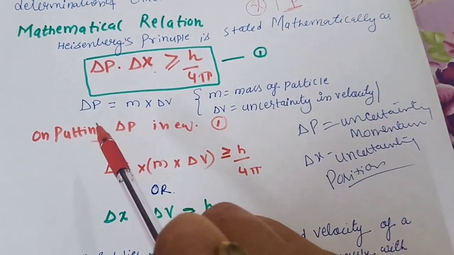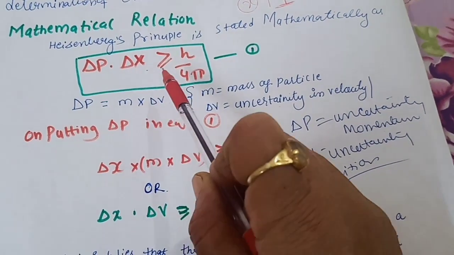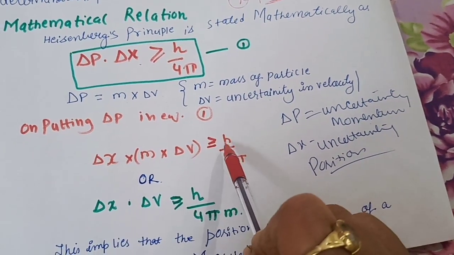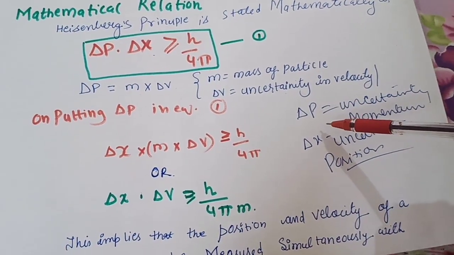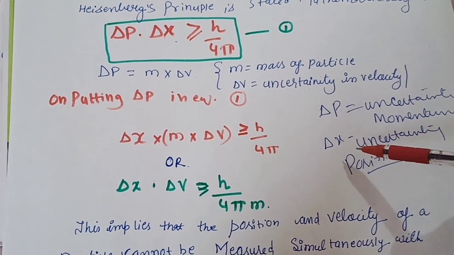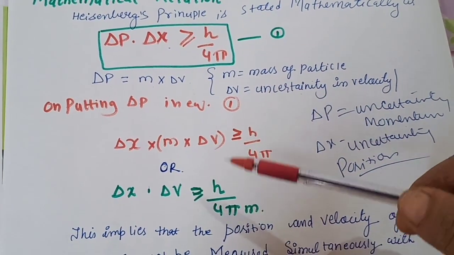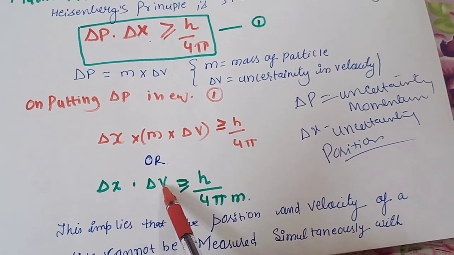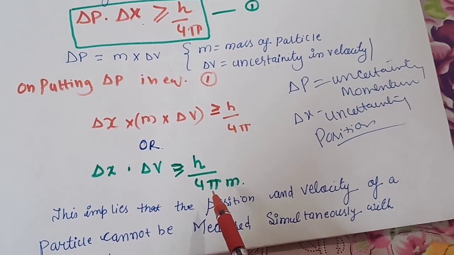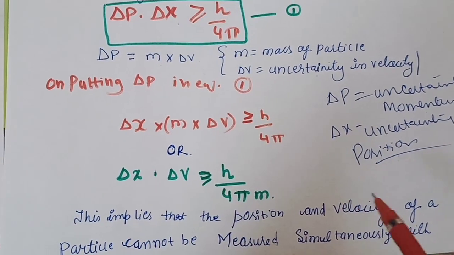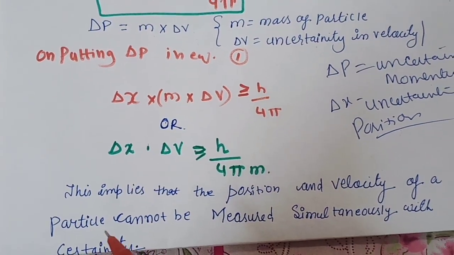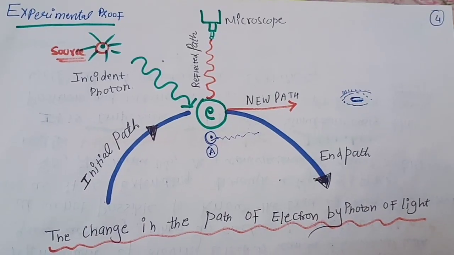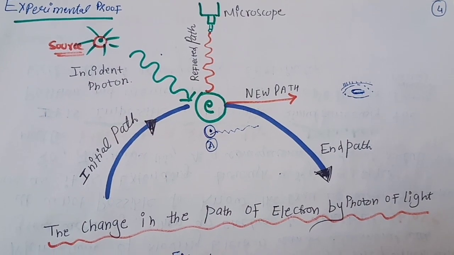Delta is a symbol which denotes change. So if we put this value of delta p, that is m delta v, in equation number 1, we can write it as delta x into m into delta v is greater than or equal to h upon 4 pi. What is delta p? It is the uncertainty in the momentum, and delta x is the uncertainty in position. Or we can also write, if we take m to the denominator with 4 pi, delta x into delta v is greater than or equal to h upon 4 pi m. So this implies that position and velocity of a particle cannot be measured simultaneously with certainty. This is the experimental proof for the Heisenberg uncertainty principle.